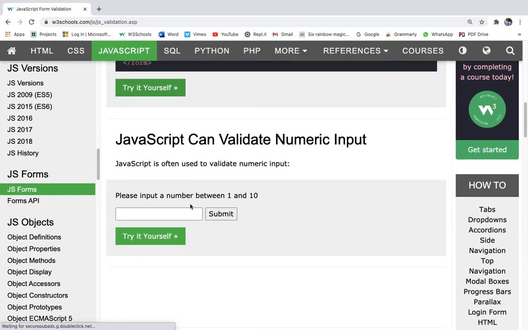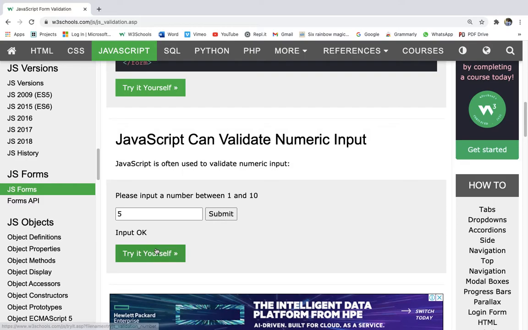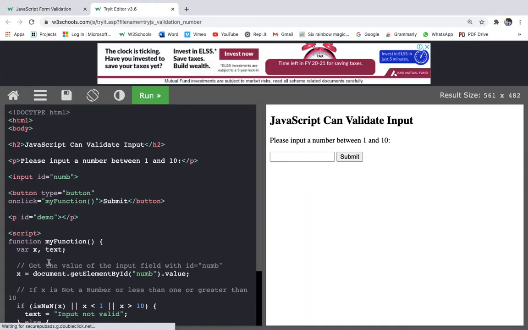Okay, JavaScript can validate numeric input. JavaScript is often used to validate numeric input. So it is not explaining how we can validate, but when we will try it, I will explain you the code. So please input a number between 1 and 10. If I give 5, submit. Input is okay, but if I give like 0, not valid. So let's see how it is doing.